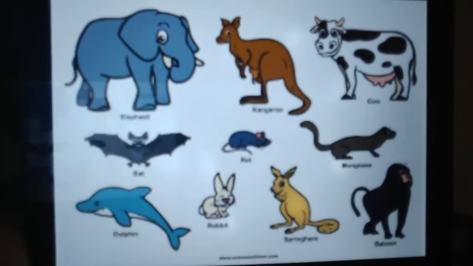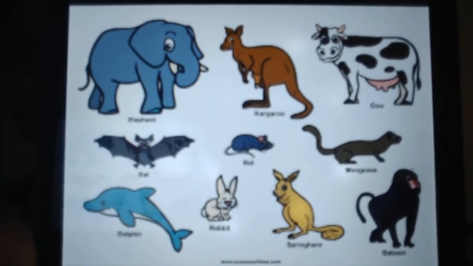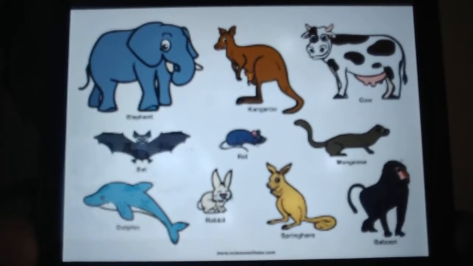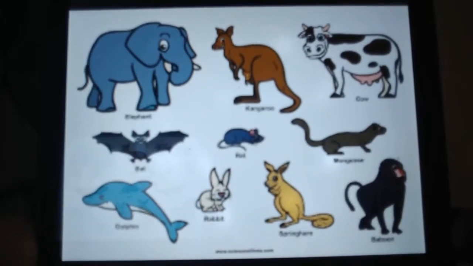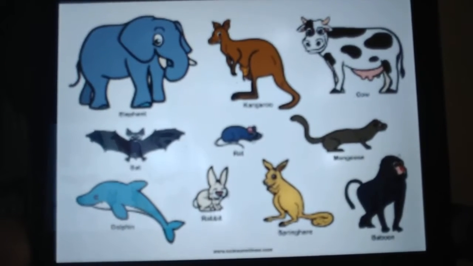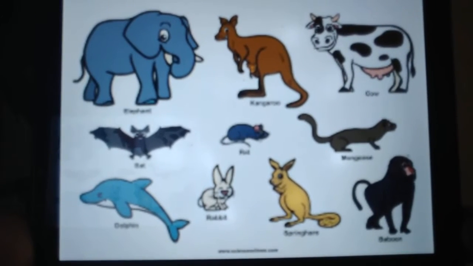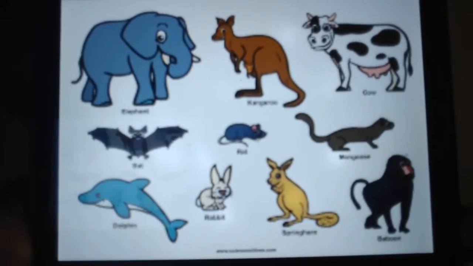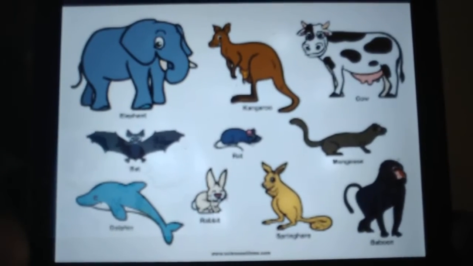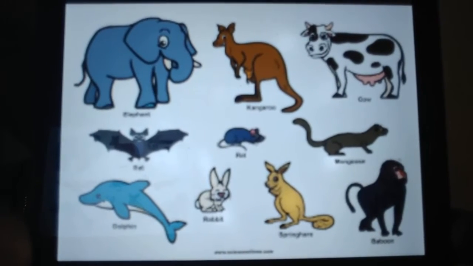Have you noticed that it's very clearly cow, elephant, kangaroo, rabbit, rat, all these? But have you noticed that bat is also there? Are you watching it clearly? Bat is also there, and it comes under the mammals group. How it looks like a bird, but it belongs to the mammals family.